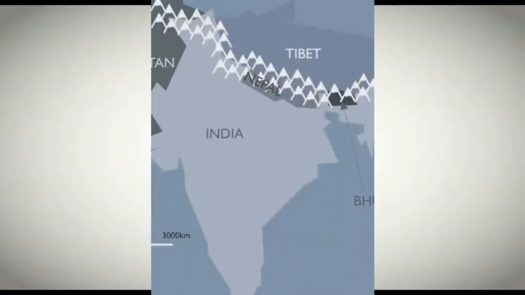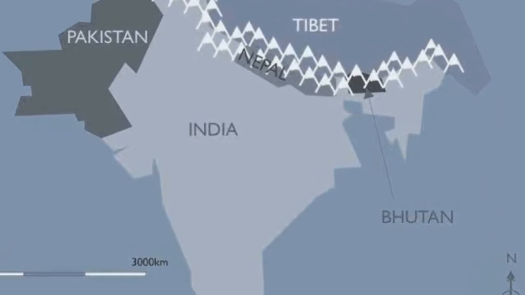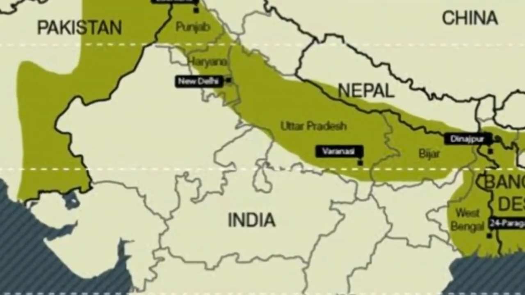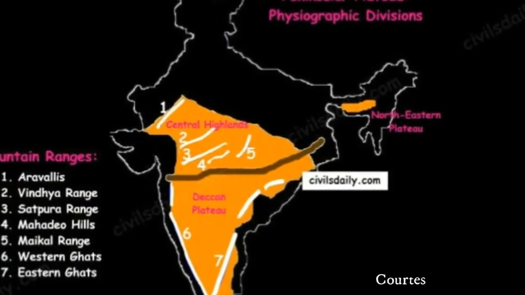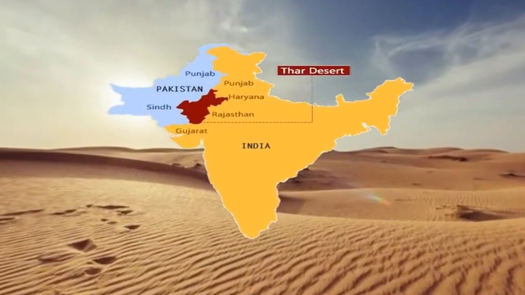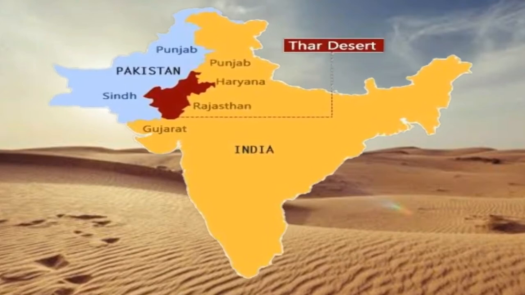So first of all, in the north of India there are the Himalayan mountains. Then next to the Himalayan mountains, if you go towards the south, you will find the northern plains. And then south of the northern plains is the peninsular plateau. The peninsular plateau covers the largest part of India, as you can see in the image. Then if you go towards the northwest, you will find the Thar desert. And remember, this Thar desert attracts monsoon, which is very beneficial for India. Please comment below how this Thar desert attracts monsoon.